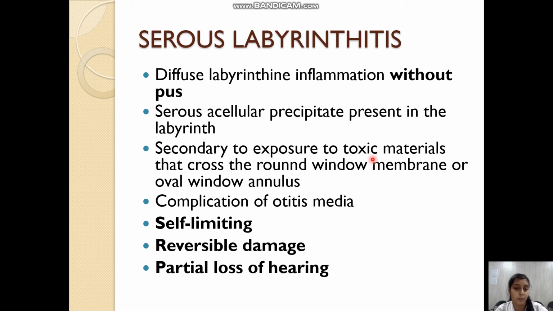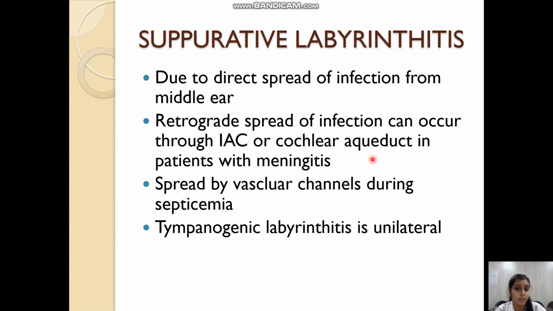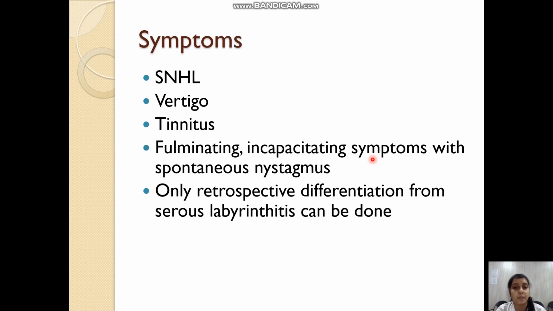There is a partial loss of hearing. In case of suppurative labyrinthitis, it is the direct spread of the infection, or pus entering into the labyrinth from the middle ear, or retrograde spread of the infection can also occur through the internal auditory canal or the cochlear aqueduct. If the patient has meningitis, the infection of the meninges is transmitted to the inner ear, or the infection can be transmitted by vascular channels during septicemia.